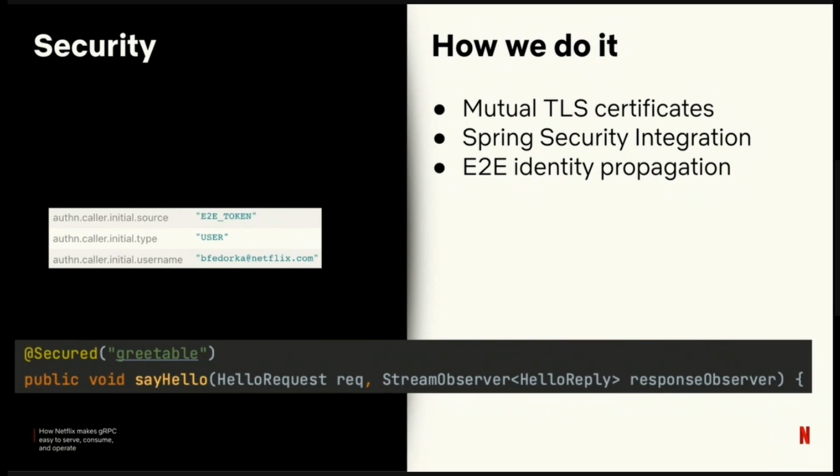Our engineers don't need to worry about setting up this SSL context. They don't need to worry about propagating identities, and they don't need to worry about integrating with authentication or authorization infrastructure. All this is handled by our RPC framework and our application framework. All an engineer needs to do if they want to add security to a method is add an annotation to it, and it'll be automatically enforced.